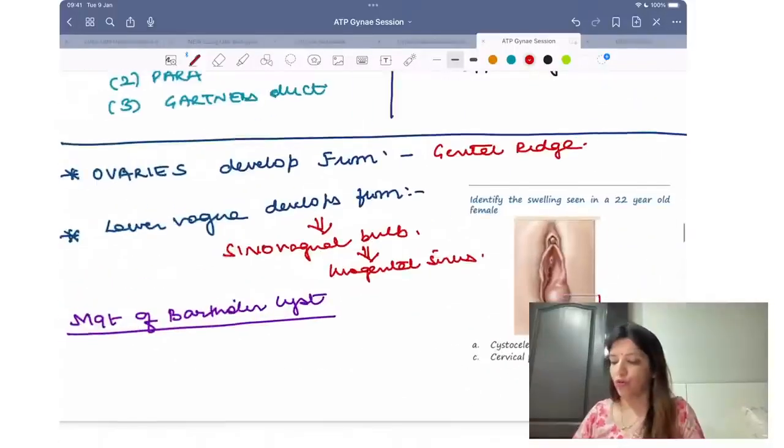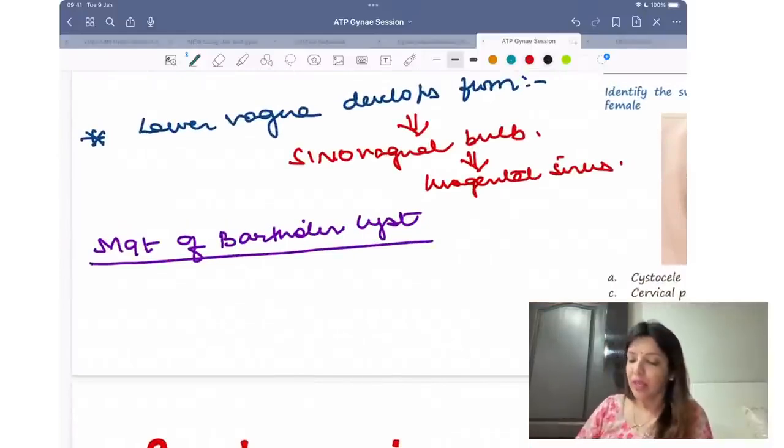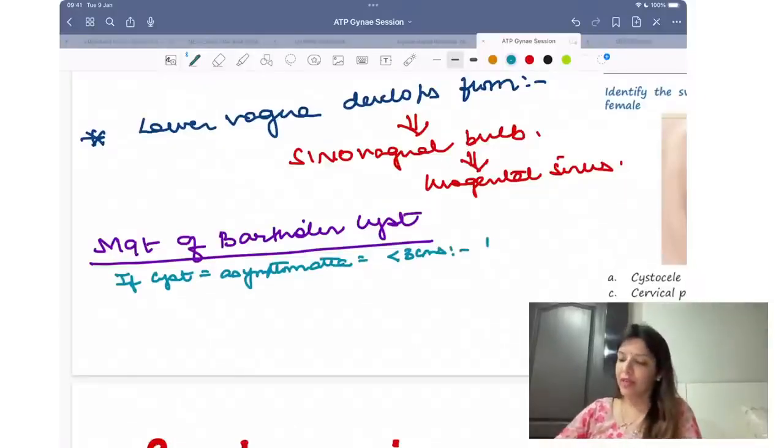I just want all of you to remember the management of Bartholin cyst. If the cyst is asymptomatic and it is less than 3 centimeters, then no management, it will be managed conservatively.